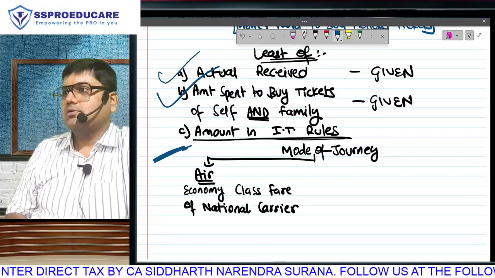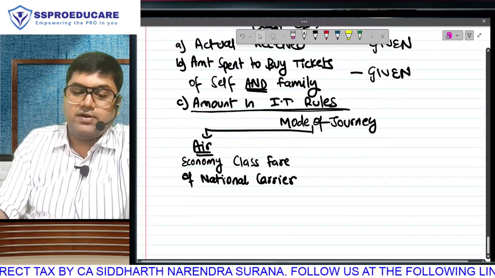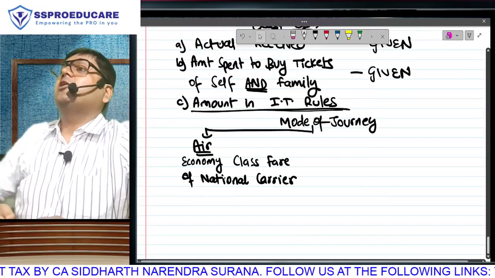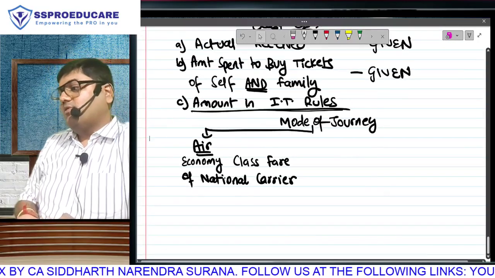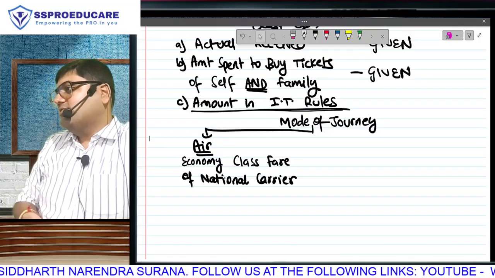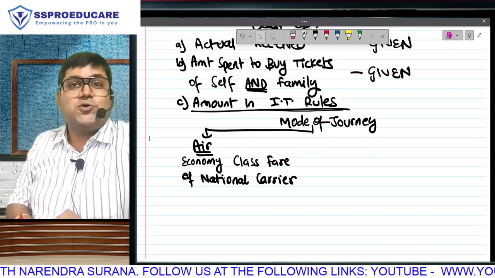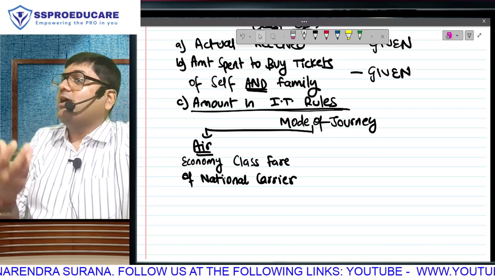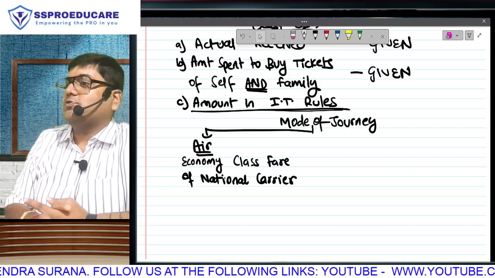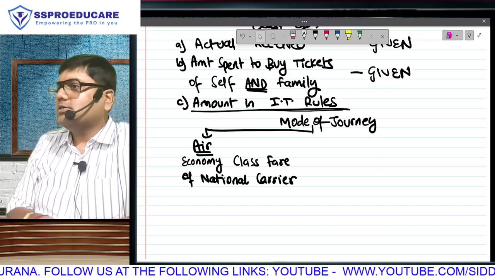You understood? Wait, lot of questions, lot of doubts, everything will be clarified. One big practical problem is that India no longer has any national carrier. We used to have Indian Airlines once upon a time. We used to have Air India. Merger took place, they became one organization. And Air India has now been returned to its original owner, the Tatas.